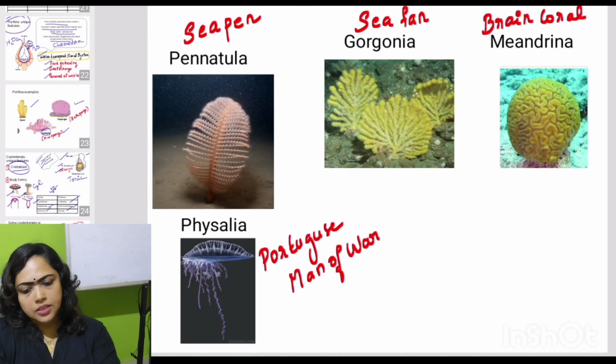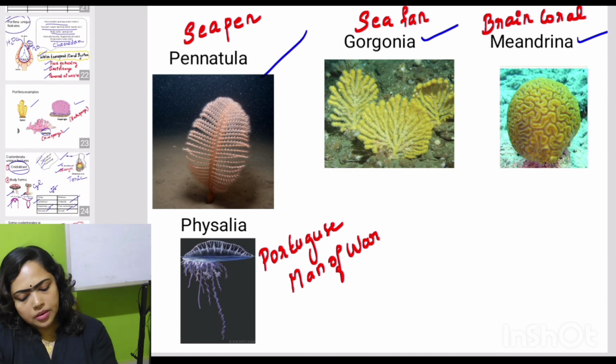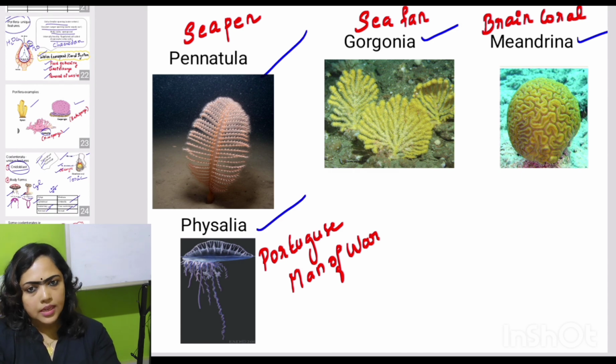Okay. And then their examples. This is Pennatula or sea pen, and Gorgonia or sea fan, and Meandrina or brain coral, and Portuguese man of war, that is what? Physalia.